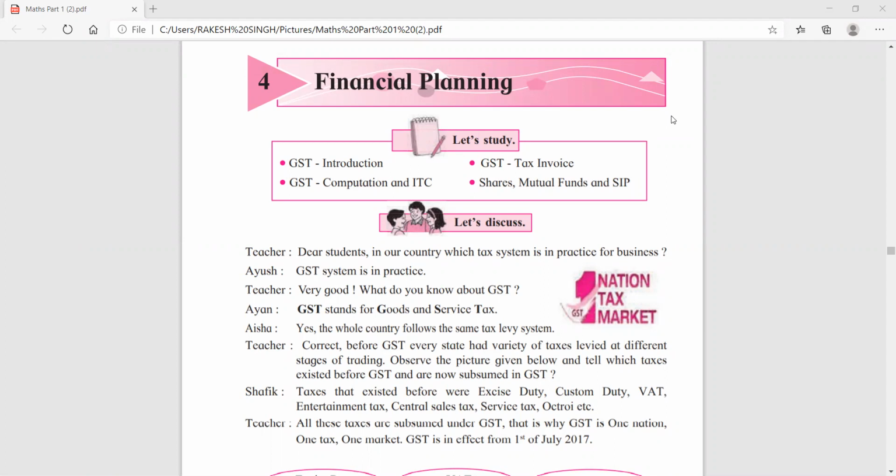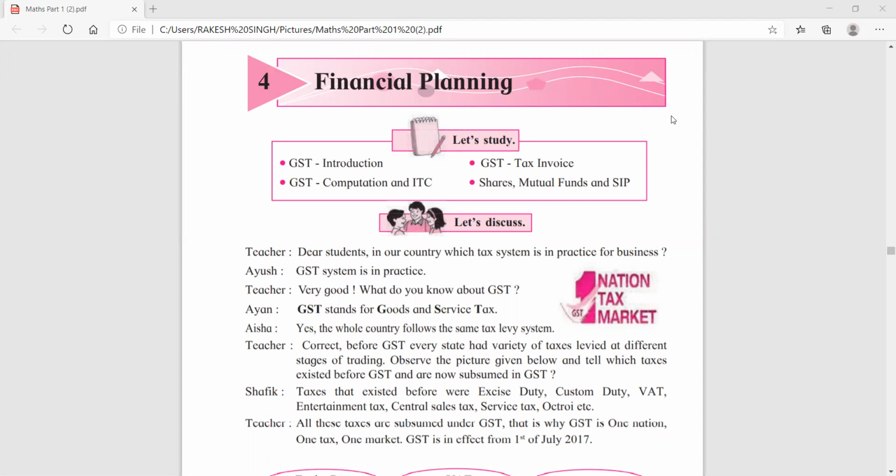Today, I will begin with a very important chapter, that is chapter number 4, financial planning. This chapter is very important, not only for the student, but it is also important for common people or the taxpayer.